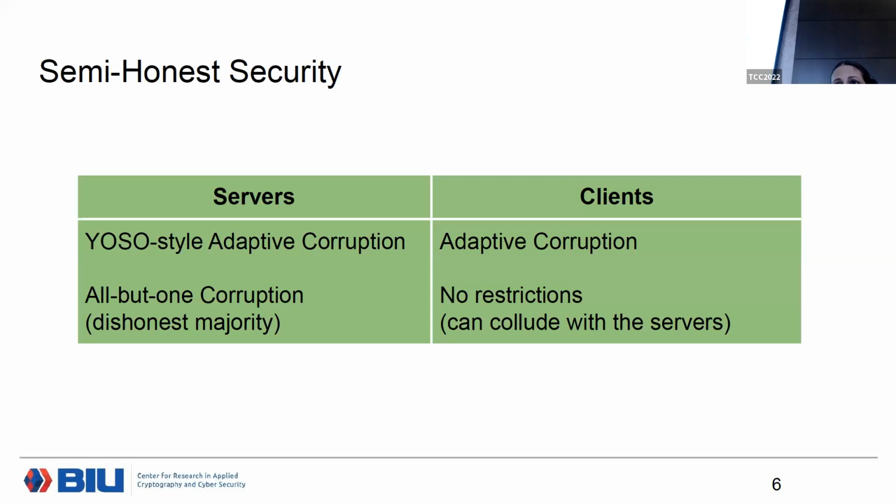So our protocol achieves semi-honest security. In terms of security features, as I was saying, we support honest majority and dishonest majority. We only require a single honest server, with no restrictions whatsoever on the clients. They can also collude with the servers. For the servers, we also achieve the YOSO-style adaptive corruptions, while the clients could also be adaptively corrupted by plugging in the right building block. So we're using OT. If you use receiver-adaptively secure OT, you can get adaptive security.